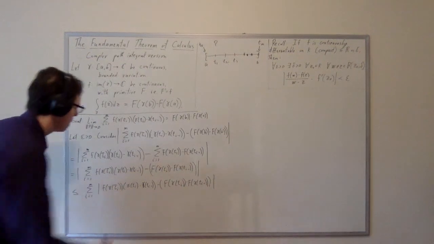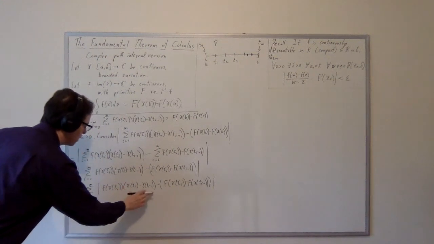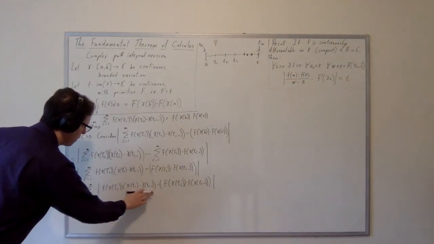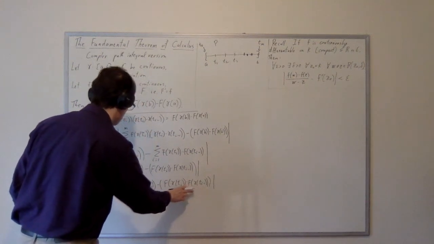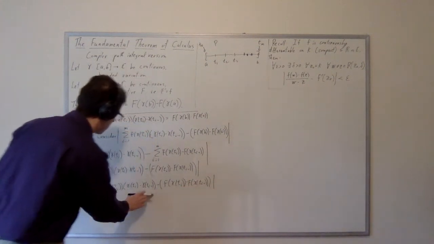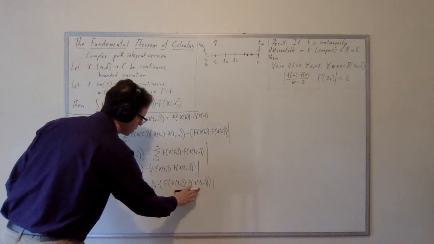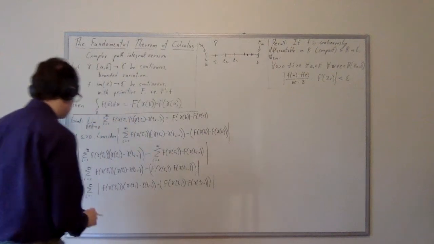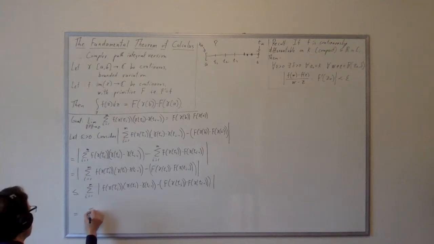Now, let me tidy this up a bit. So what we're going to do next is divide. Notice that gamma t i minus 1 is a factor here. What we're going to do is factor it out. We're also going to factor it out of this term for which it is not a multiple, and that's going to require dividing this term by gamma t i minus 1. So we're going to take this term, think of it as multiplying and dividing this term by gamma t i minus 1, and then factor it out. So let's see how that goes, and then let's talk about whether it actually works. There is actually something we should worry about here, but we'll get to it in a minute.